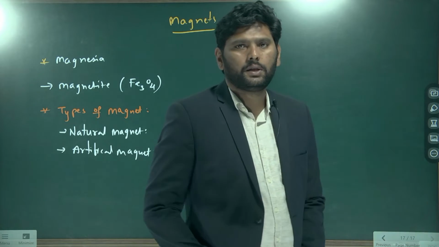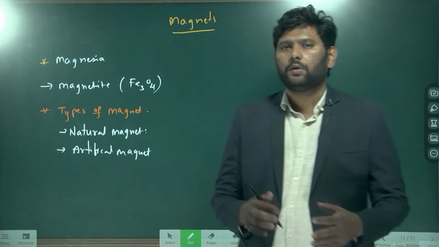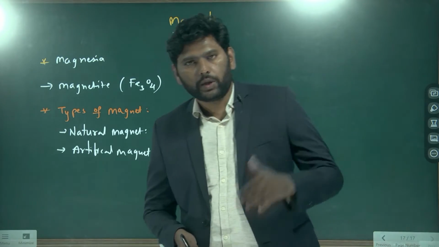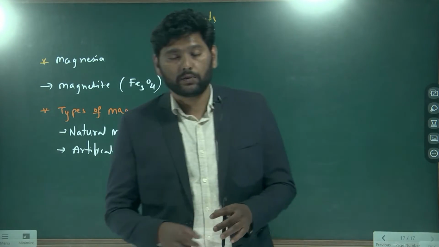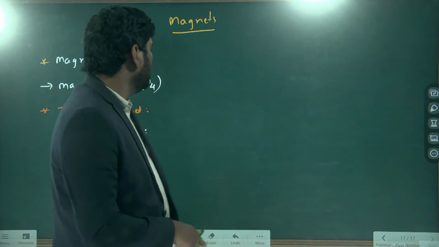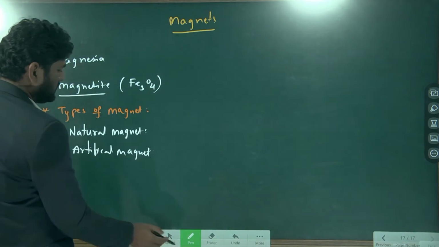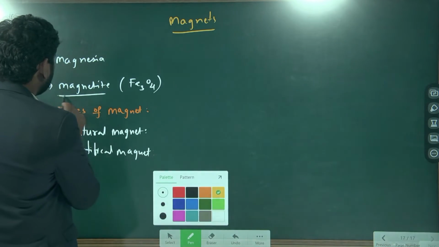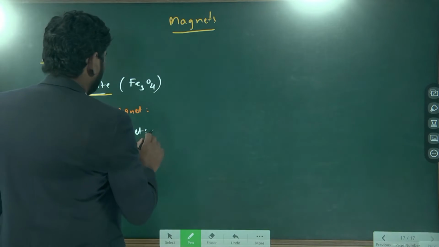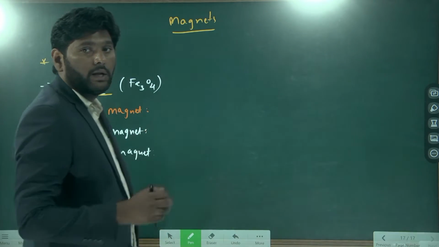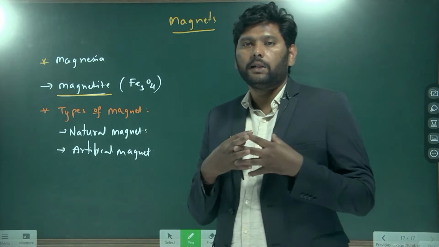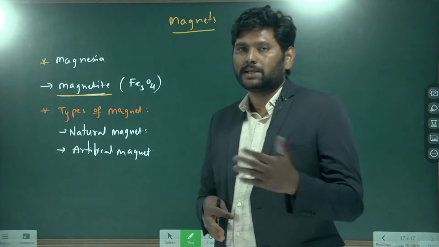In the universe, substances which have the property of magnetism naturally, those magnetic materials, are called natural magnets. Here, this magnetite is a natural magnet. So what is meant by natural magnet? Naturally occurring substances which have the magnetic property of attracting substances are known as natural magnets.